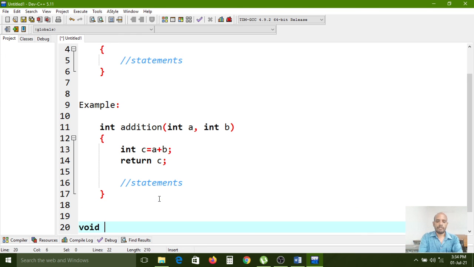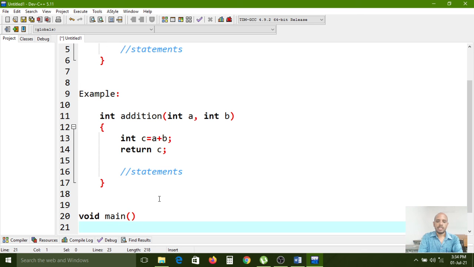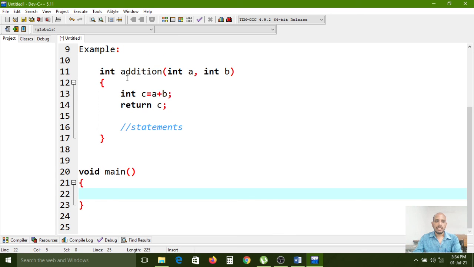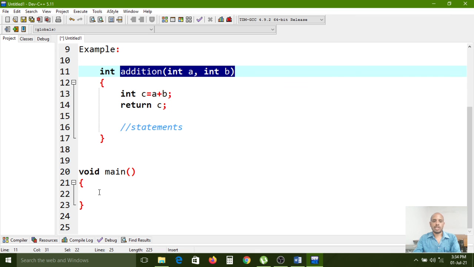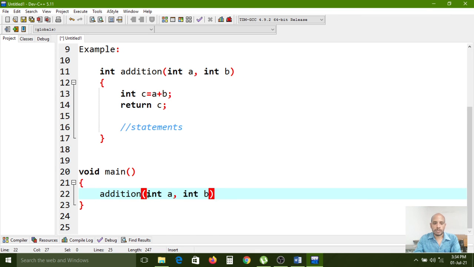In a C program, we have to create the main function. Inside the main function you can call this function like this, so now I am copying and pasting here. Carefully observe, instead of int a, int b, here we need to pass the actual parameters, actual arguments, 10 comma 20. While executing, the control will start here, because the execution should start from the main function. It is the starting point. Here I am calling the function with the function name only, with the parameters 10 and 20.